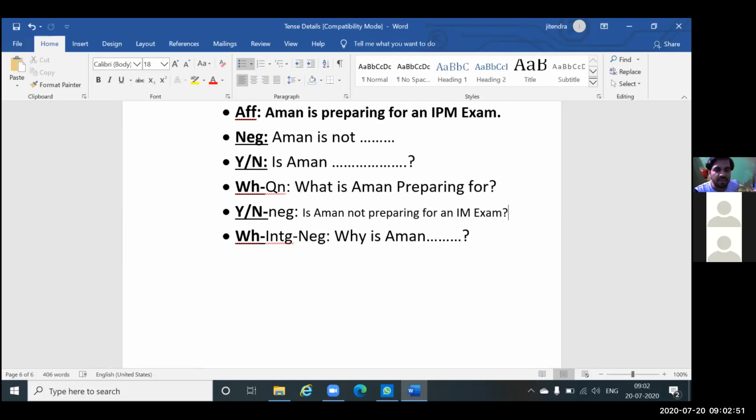Or you can simply know one thing here: is, are, was, were. Is and are we use in present, was and were we use in past. Has and have we use in present perfect, had in past. Anyway, we will have one more class and then you can make 72 types of sentences.